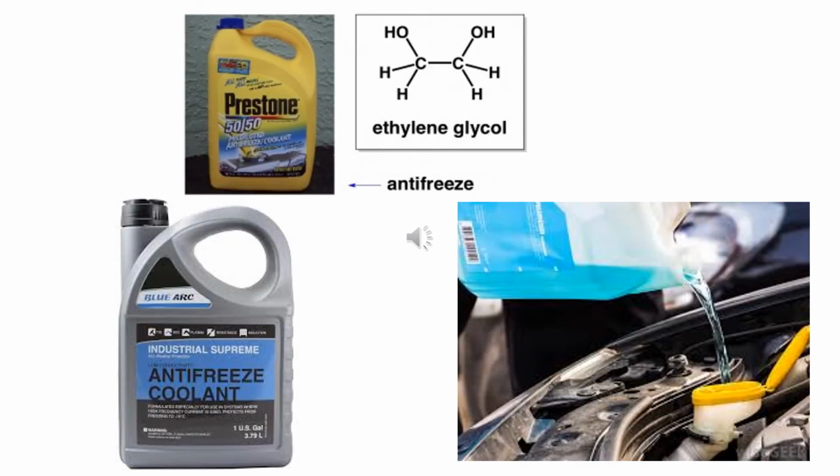This slide shows the chemical structure of ethylene glycol, which is commonly used as an antifreeze coolant, especially in the cold countries, wherein this helps in lowering down the freezing point of water.